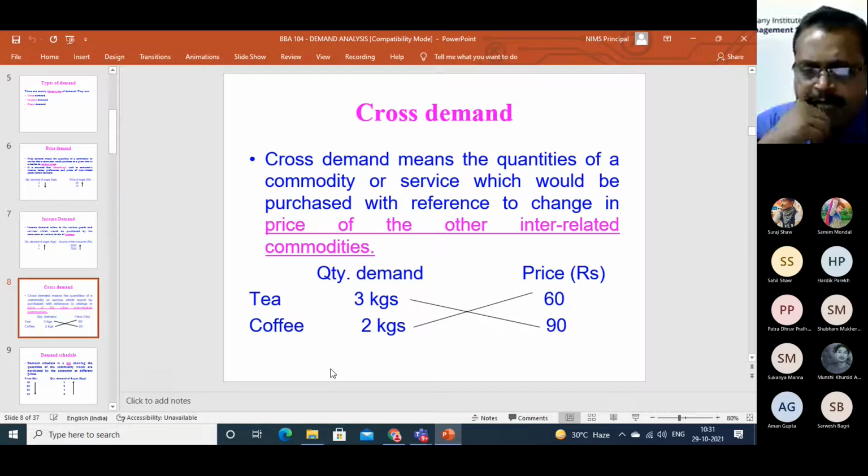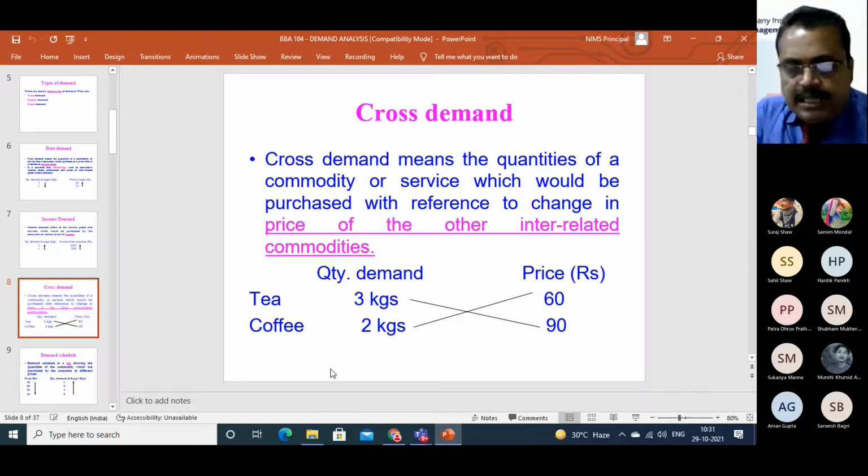Price of tea has increased from 60 to 90, and quantity demanded reduced from 3 kilograms to 2 kilograms. When the price of tea increases, quantity demanded of tea decreases and the quantity demanded of coffee increases. So when price of tea increases, quantity demanded of its substitutes also increases.